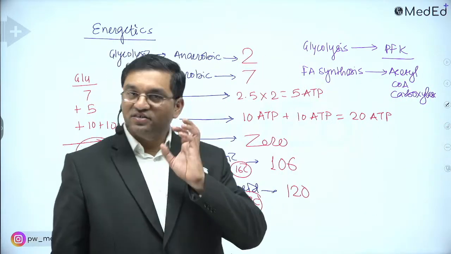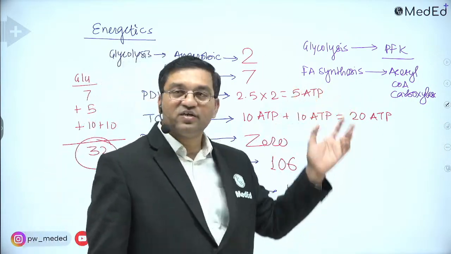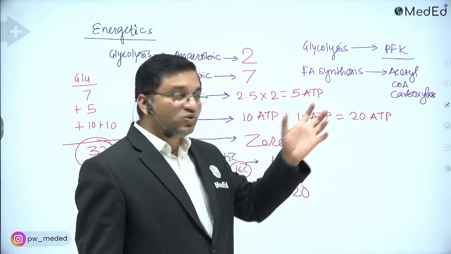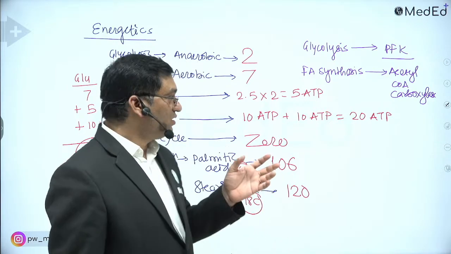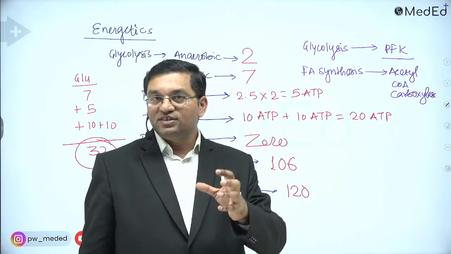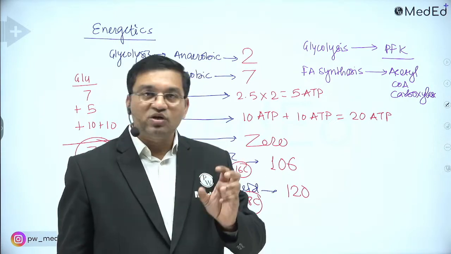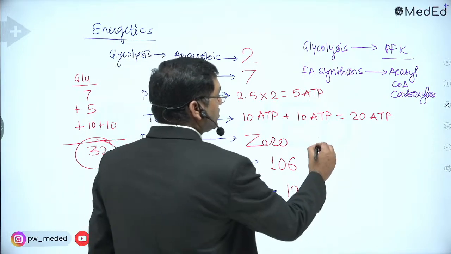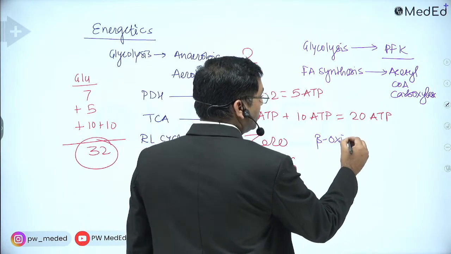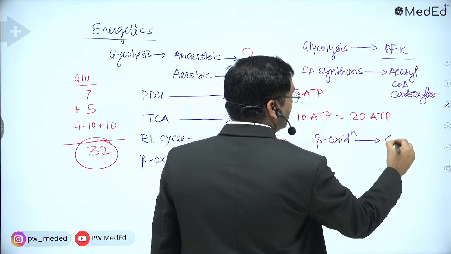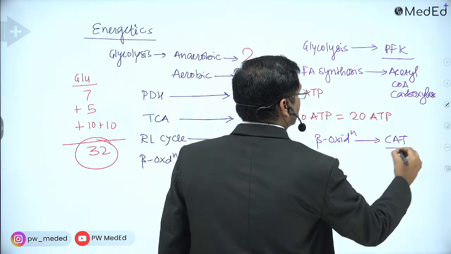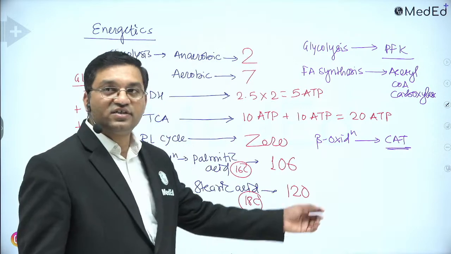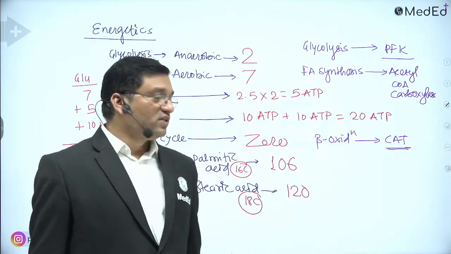Fatty acid synthase is a multifunctional enzyme, but this is also a multifunctional enzyme. It is composed of 2 enzymes, one the biotin carrier molecule and biotin, that is acetyl coenzyme A carboxylase. Beta oxidation, which one is the regulatory step? It is carnitine acyl transferase. Carnitine acyl transferase is a regulatory step in beta oxidation.